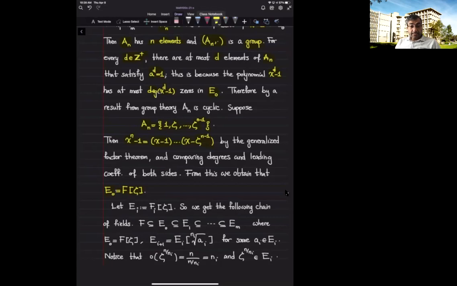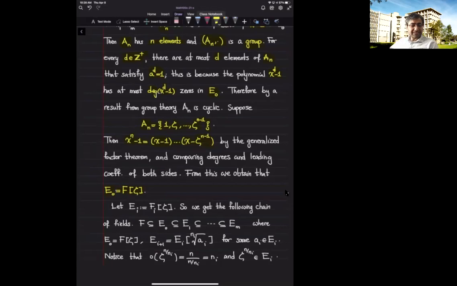and the automorphism group of E naught over F can be embedded into Z sub n cross, the multiplicative group of Z mod n. I'm going to repeat this part of our argument as well because it's important.